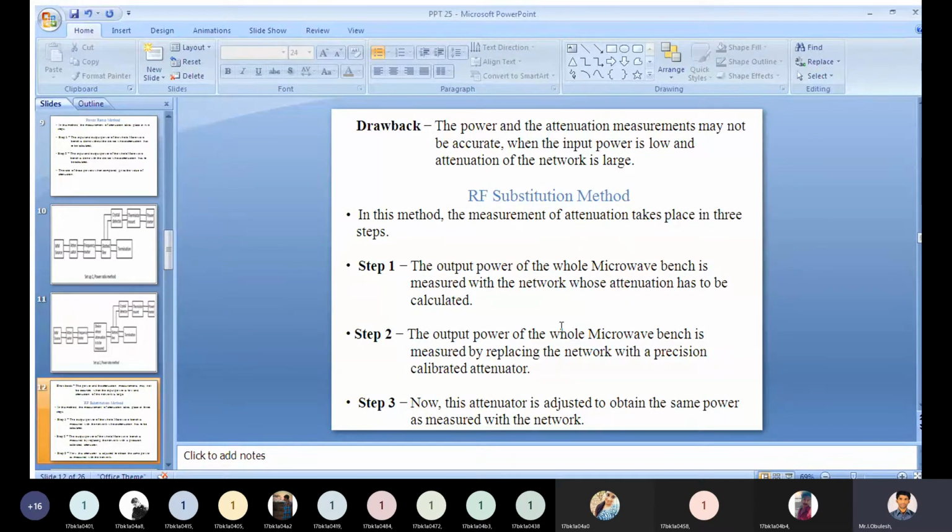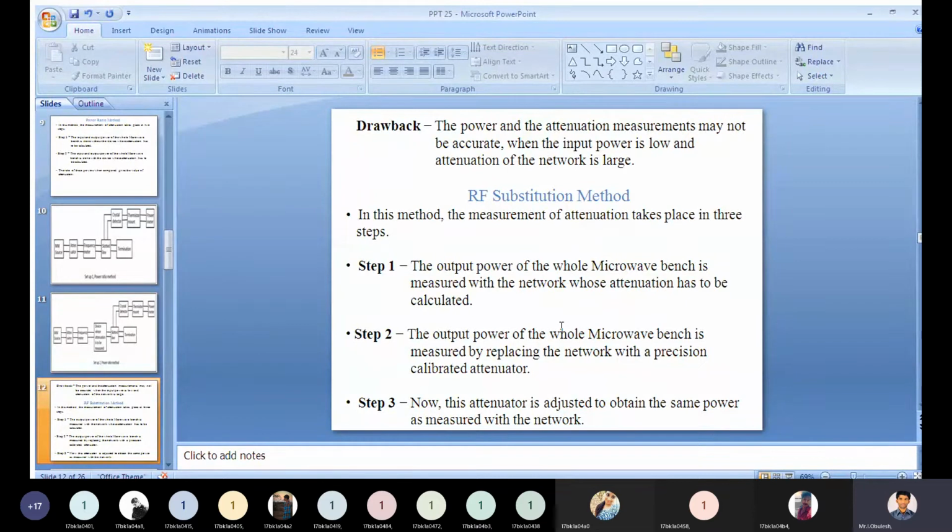Step 1: the output power of the whole microwave bench is measured with the network whose attenuation has to be calculated.